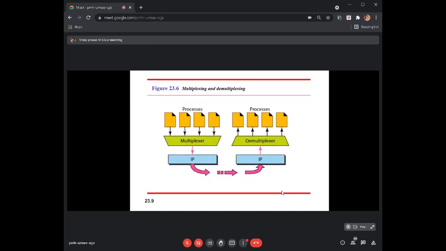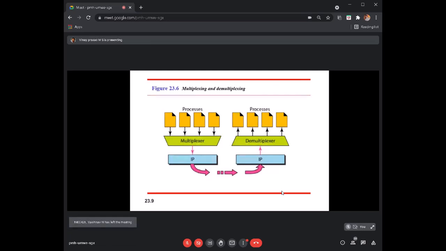There is something called an input buffer and an output buffer allocated to each process. In the input buffer, whatever message or data is sent by that process will be kept, and in the output buffer, the message received from the other process, the receiver process, will be kept.